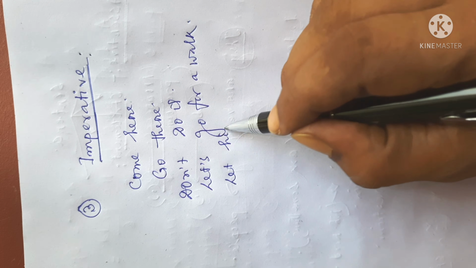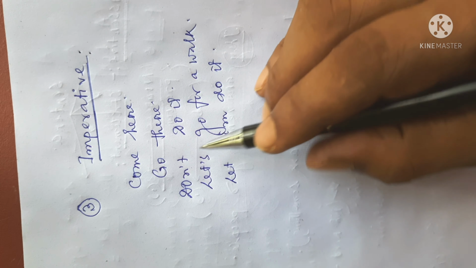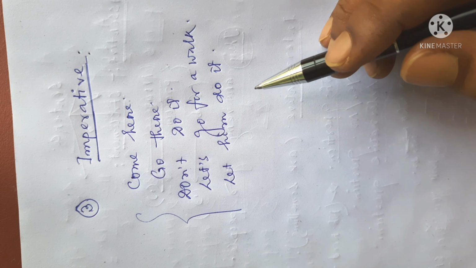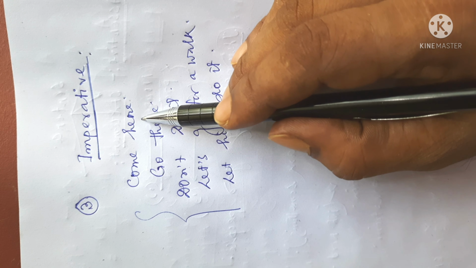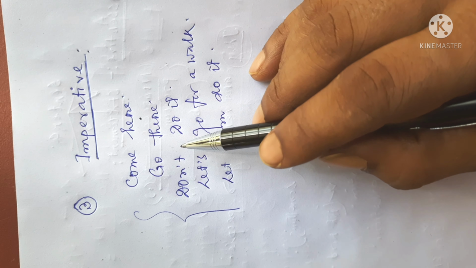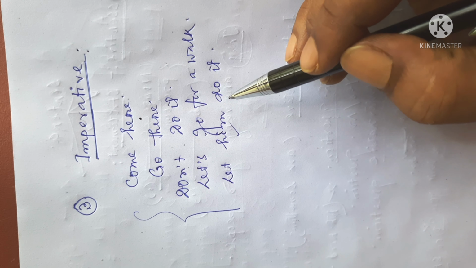Let him do it. All these sentences are imperative sentences. And very often we will find that imperative sentences give us some command, request, advice, order, proposal or request.